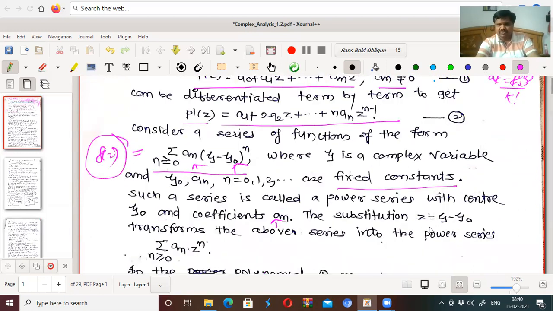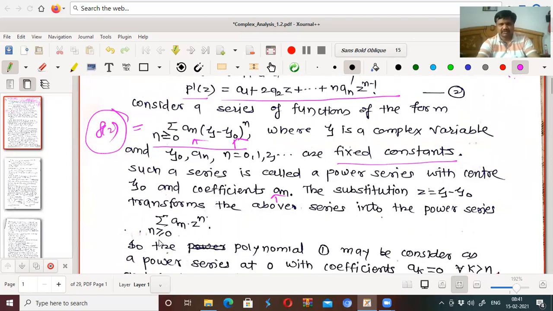If we use the substitution z is equal to xi minus xi0, this can be converted into summation over all n greater than or equal to 0 of an z raised to n.